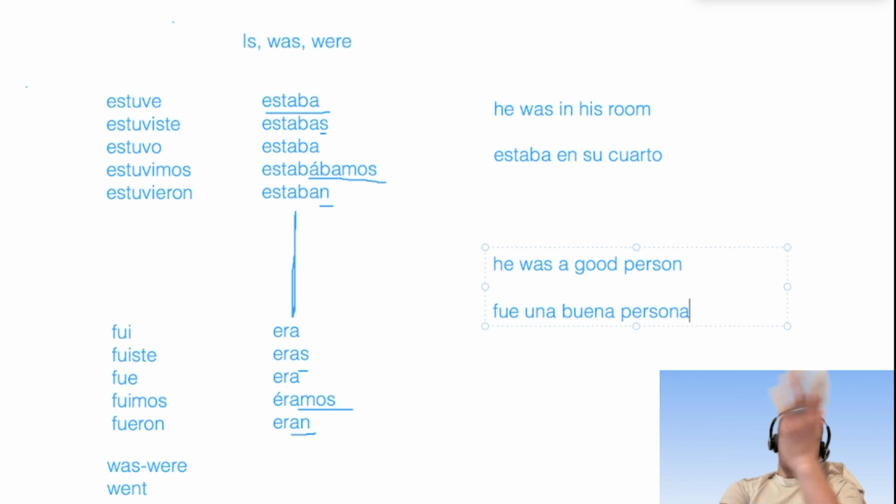It kind of implies that they're no longer with us because it was a completed action, like their life is complete, so he's no longer here. Now, if we say era una buena persona, this is more like, yeah, he was a good person. He still is. He still continues to be a good person because he's still alive. So think of it, hopefully this helps you conceptually to know: is it complete or not?